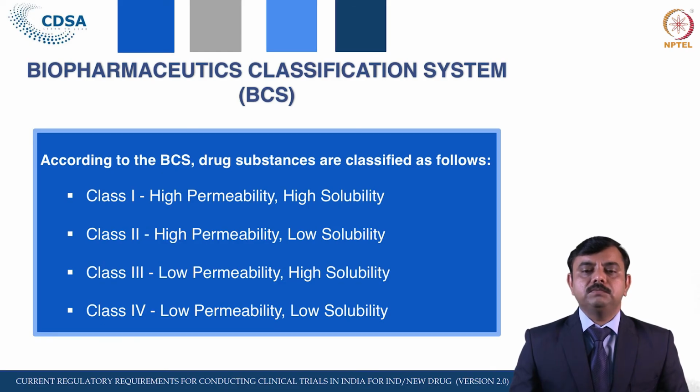Class 3 is low permeability and high solubility. In this case also it is not required as per the notification. Class 4 is low permeability and low solubility. If there is low permeability and low solubility, in this case also it is required to have the BAB study of that drug.